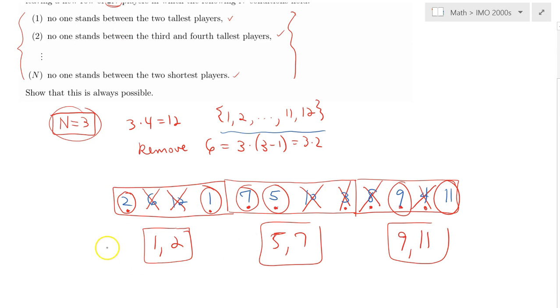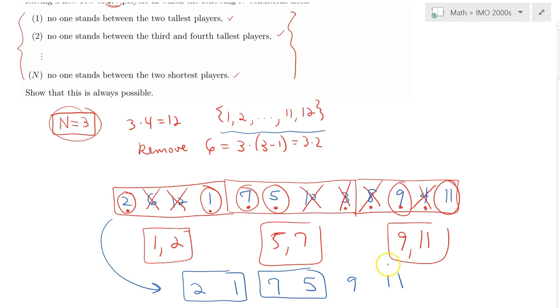The reduced sequence as a result will be 2, 1, as I write from left to right, 7, 5, 9, and 11. As we said earlier, this is the smallest 2. The medium 2, well, it happened to be that in block wise they are increasing, but it didn't have to be that way. But wow, so this obviously satisfies the conditions of the problem.